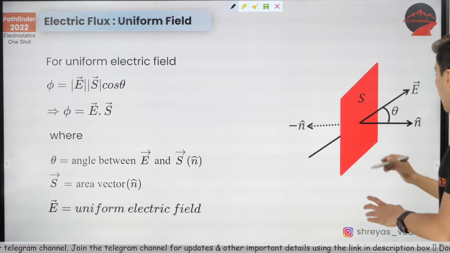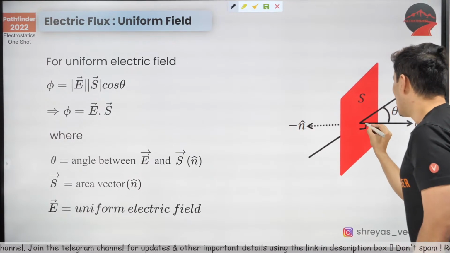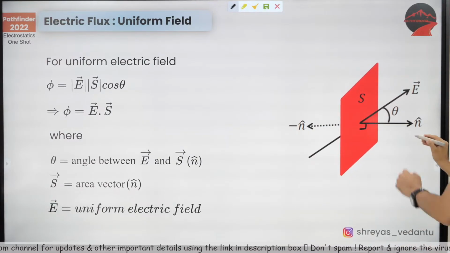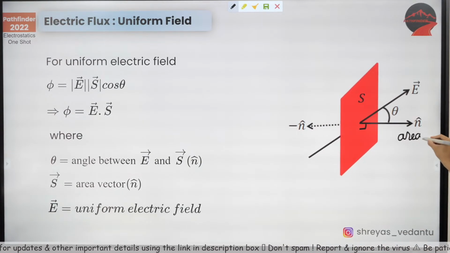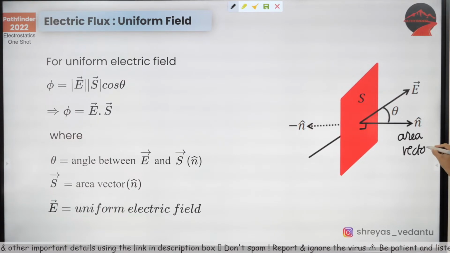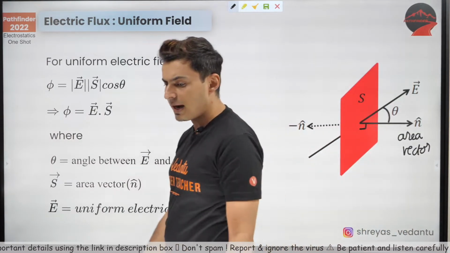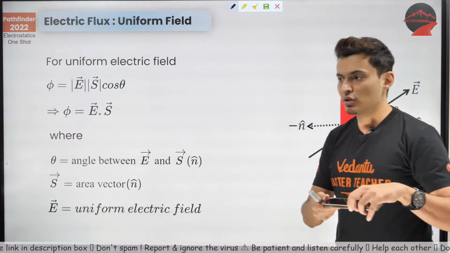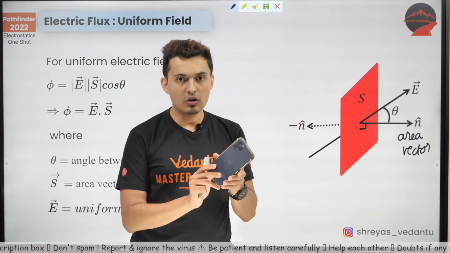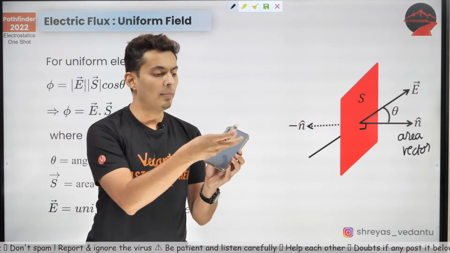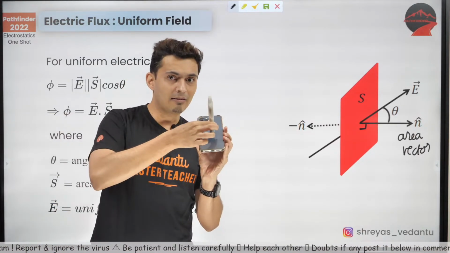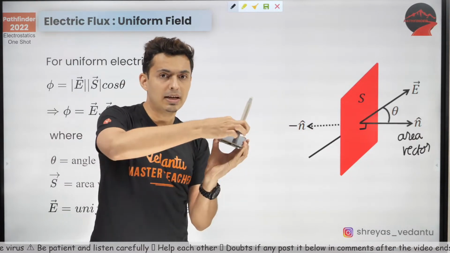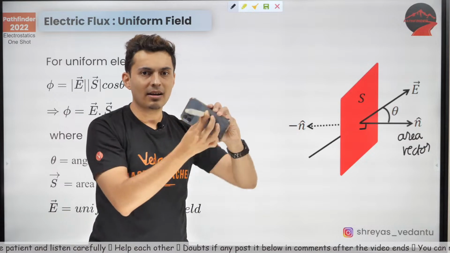Now this perpendicular to the area of any sheet is called as an area vector. Any sheet you take, doesn't matter. Say for example, I take my phone. This is also a surface. So if I drop a perpendicular to it, this pen right now represents the area vector of the phone. So any perpendicular drawn to the surface is the area vector.